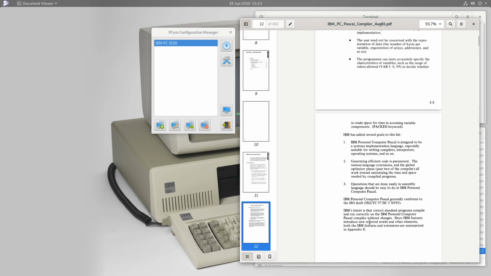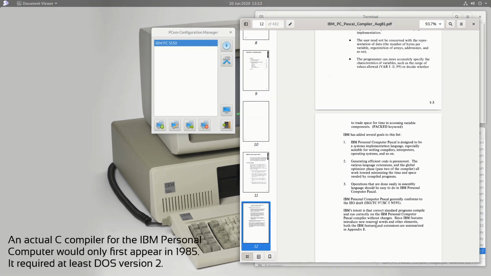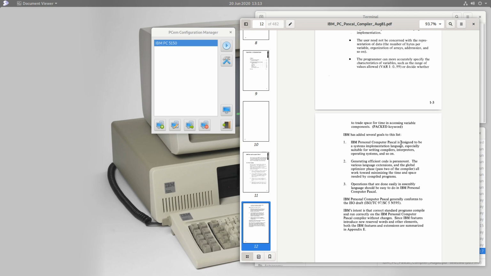Essentially what they want to do is to make Pascal a systems language, for it to play the role that actually C came to play, and that at that time the C language already played in Unix environments. And so IBM was clearly attempting to get Pascal into that sort of position for their personal computer. Of course, as it turns out, that didn't really work, and today the C language is a lot more prevalent than the Pascal language, even on PC environments, which is the majority of computers out there today.